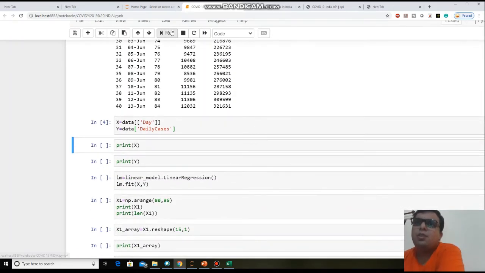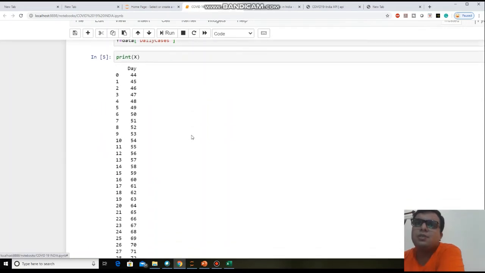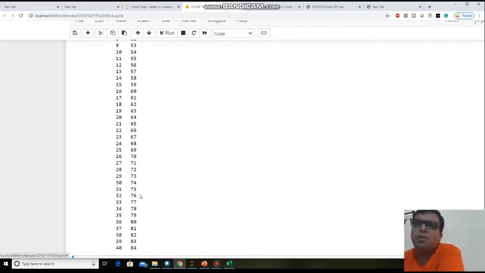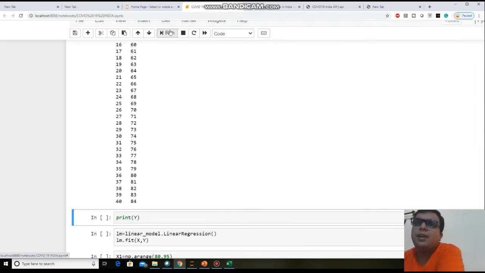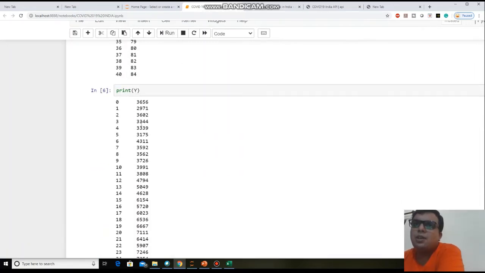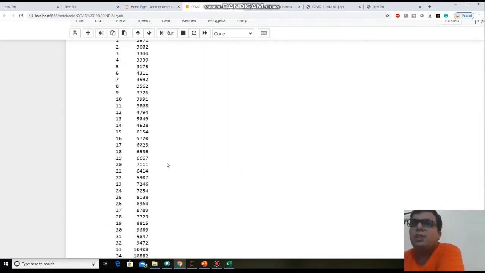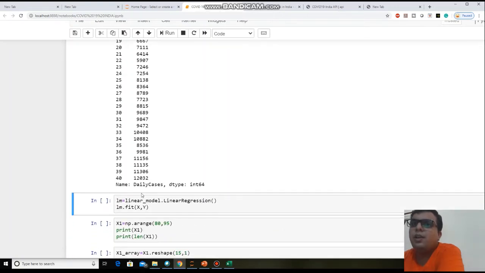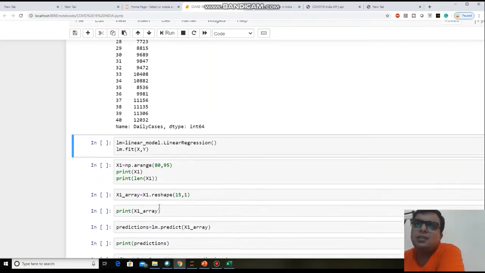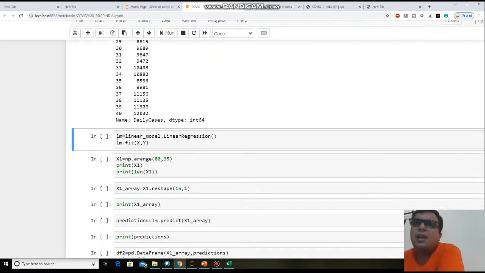Okay, now if you want to see the data of x, this data of x is from 44 to 84, and data of y is the number of cases on the 44th day to the number of cases on the 84th day. Now you need to create a model. For that, this is the syntax. You can easily see here. lm is the model name, that I am creating this variable for the model name.